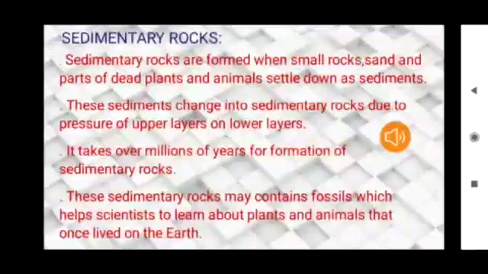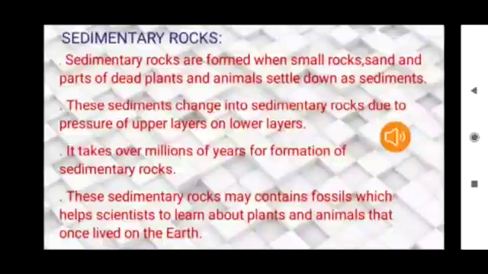Children, now you are clear about sediment, right? The heat of the sun, wind, rain and flowing water cause rocks to break into smaller pieces, children. Wind and water carry these pieces to rivers and seas, and there they sink to the bottom and settle down in layers called sediments. It takes millions of years to form sedimentary rocks, children. The upper layers and the water apply pressure on the lower layers to form a rock-like substance. These are called sedimentary rocks.